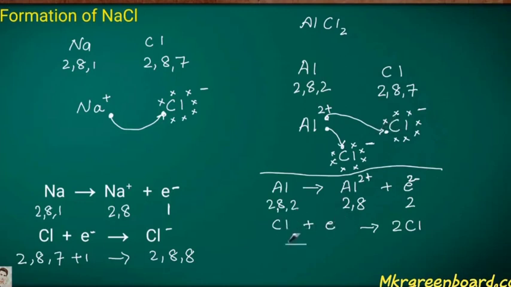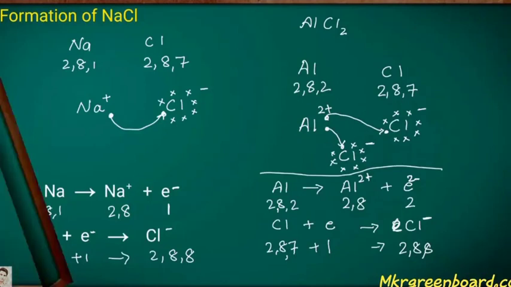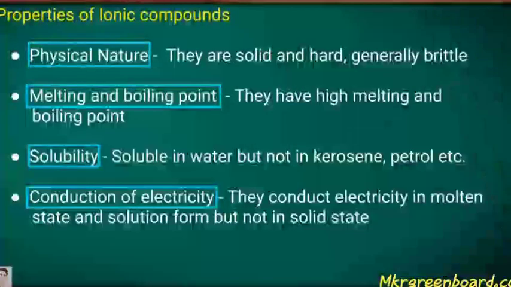These electrons are gained by the chlorine, so it possesses Cl minus. This is for the one chlorine. Same as for the other chlorine, the same process occurs.